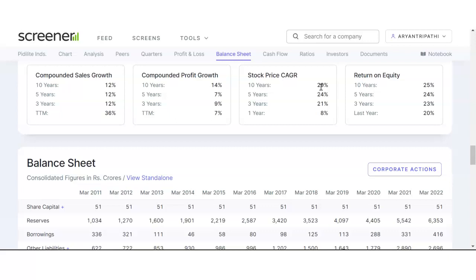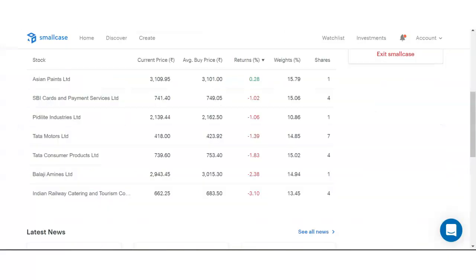We know how popular this brand is, how much monopoly they have in adhesives, at least Fevicol, Fevikwik, Fevistick, all kinds of different adhesives, right? So with 29% CAGR, 20% we will definitely get. Most certainly will get it. Pidilite Industries, Tata Motors, Tata Consumer Products, we don't get that kind of return. Balaji Mines, Indian Railway Catering and Tourism Corporation, so IRCTC.